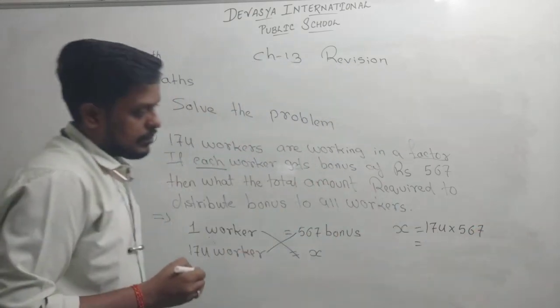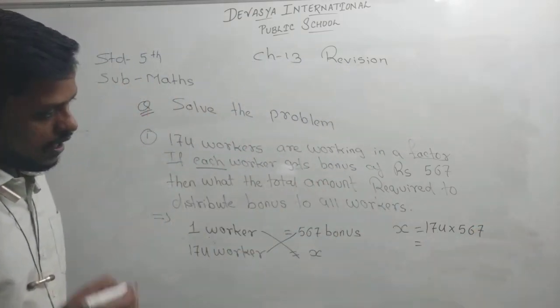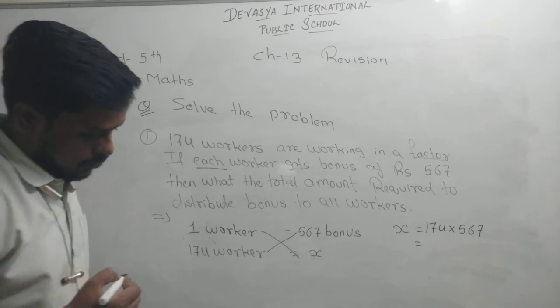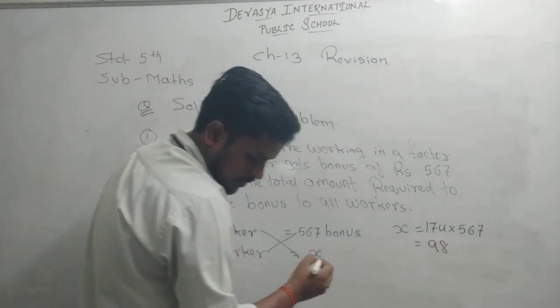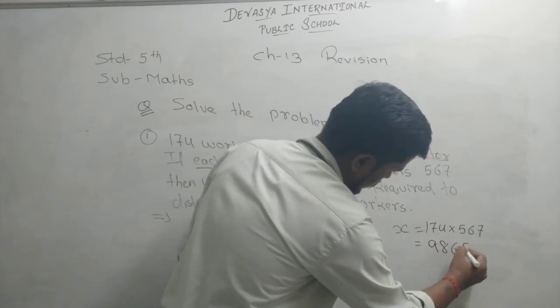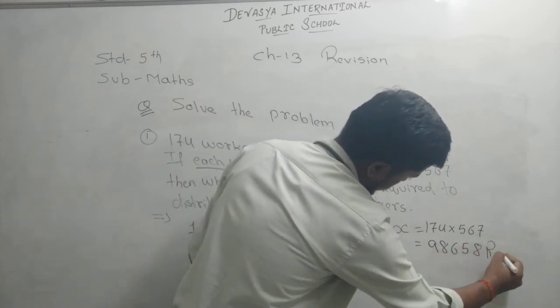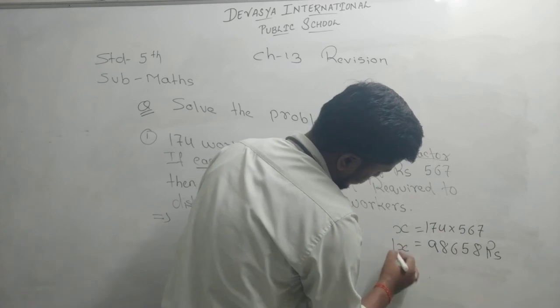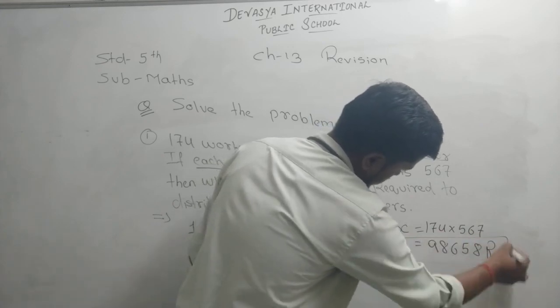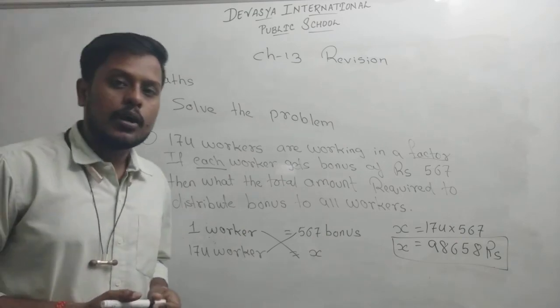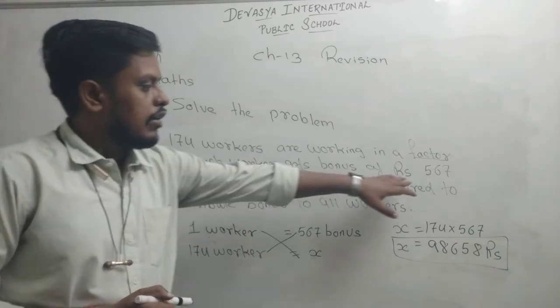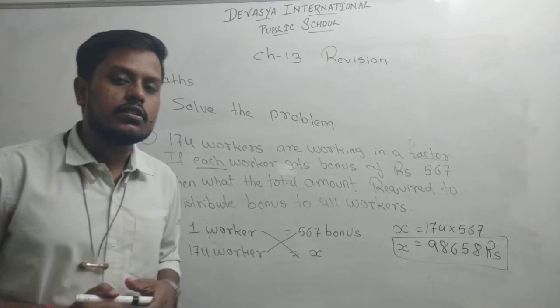So after multiplying this value, the answer will be 98,658 rupees. So this much amount, okay, they required to distribute a bonus of rupees 567 to each worker.